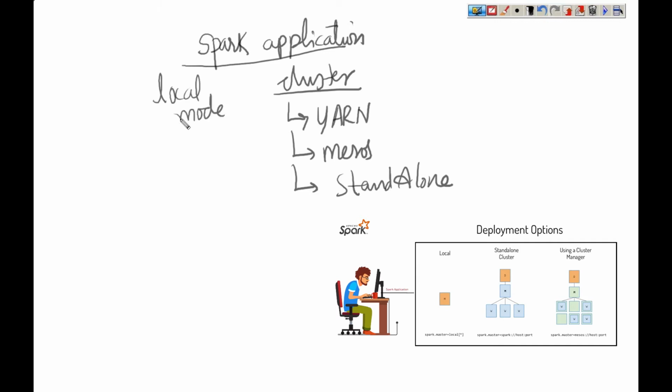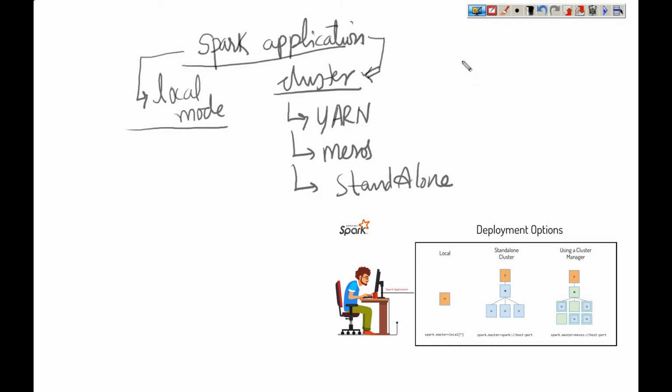If you do not have a cluster, still no problem. If you just want to learn Spark on a single machine, you can work in local mode. So you can run a Spark application in local mode or in cluster mode. In cluster mode, it supports three different clusters. You can choose any one cluster that you want. And local mode is simply local. It runs only on one machine.